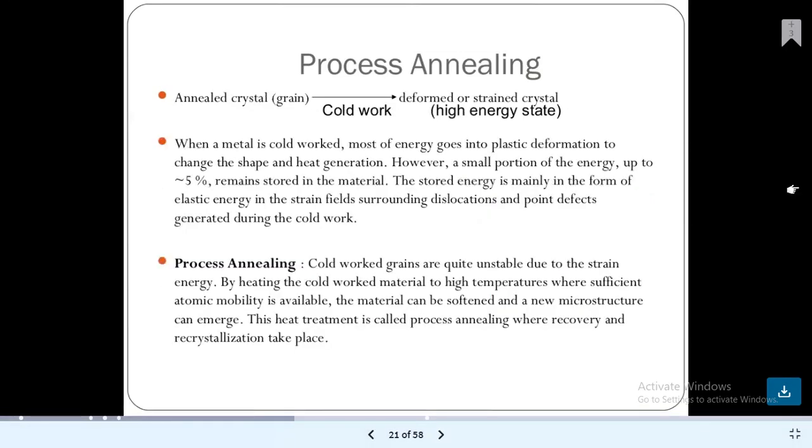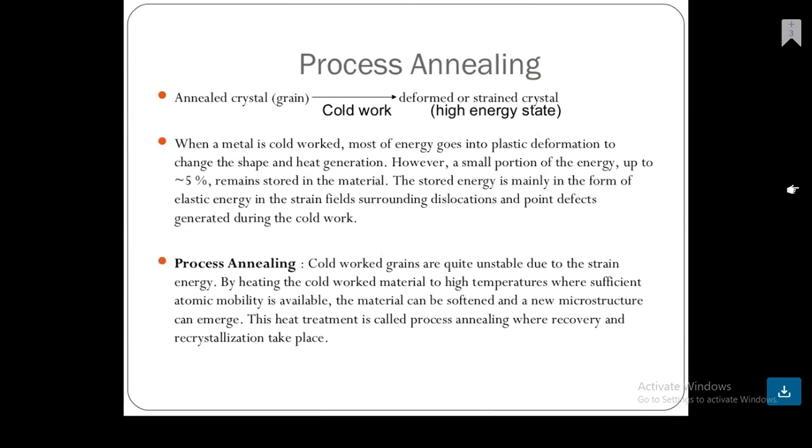If we continue the process, annealed crystals, that is grains, give deformed or strained crystals. And this is the cold working, high energy state shown here. When a metal is cold worked, most of the energy goes into plastic deformation to change the shape and into heat generation. However, a small portion of the energy, up to 5%, remains stored in the material. The stored energy is mainly in the form of elastic energy in the strain field surrounding the dislocations and point defects generated during the cold working.